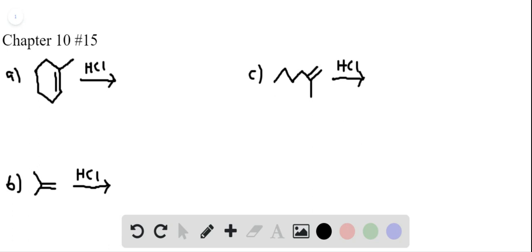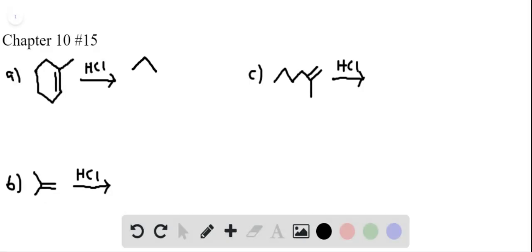Markovnikov's rule tells us that basically the hydrogen is going to go to the carbon with more hydrogens on it. So the chlorine will go where there are fewer hydrogens, and the hydrogen will go where there are already more hydrogens.